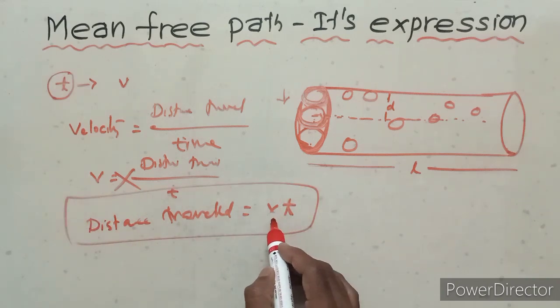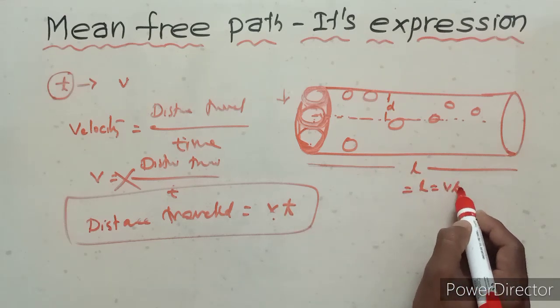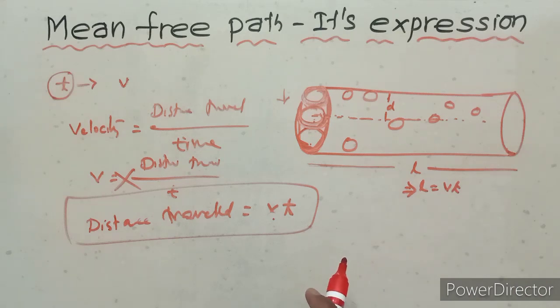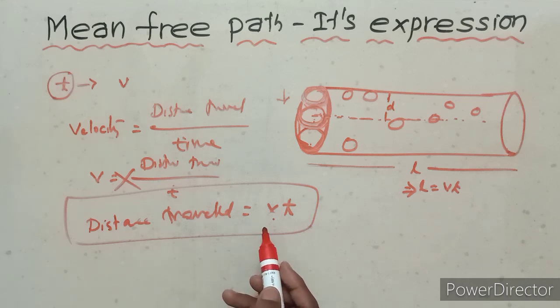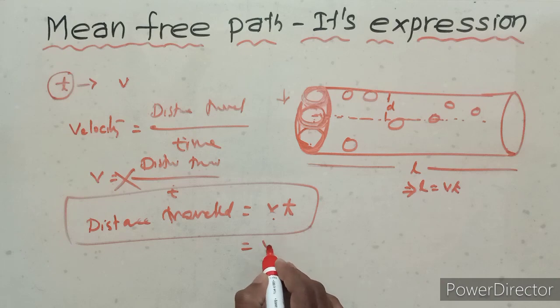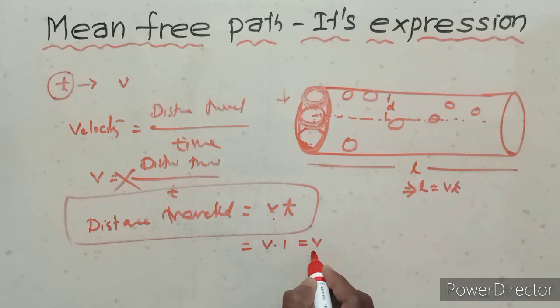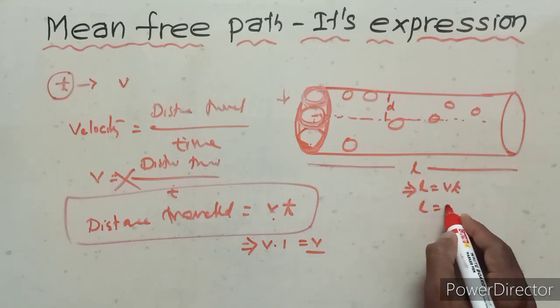Here vt is the length. But consider the distance traveled in 1 second. If time equals 1 second, then v into 1, so the distance traveled equals v. The distance traveled per 1 second is v. Here L equals v.